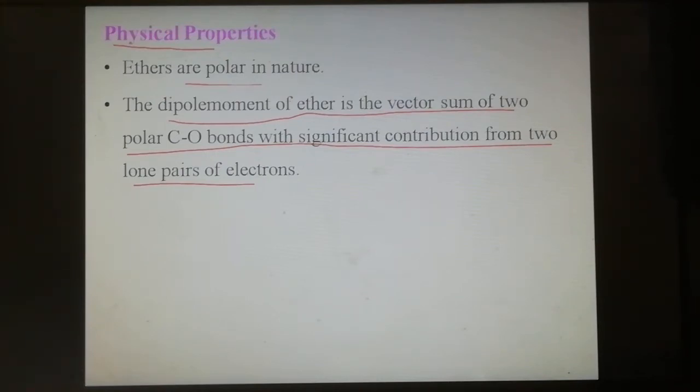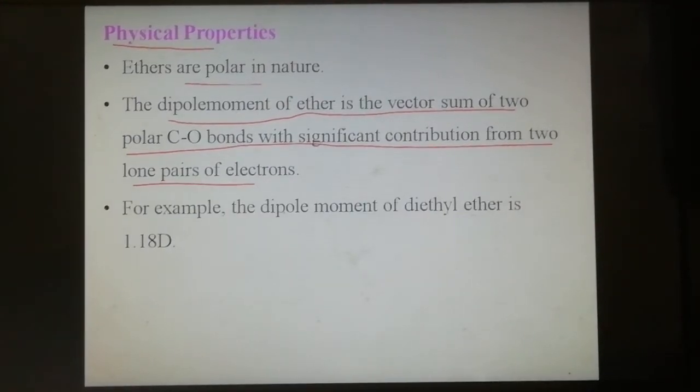For example, the dipole moment of diethyl ether is 1.18 D units. So the dipole moment of ether is the vector sum of two polar C-O bonds with a significant contribution from two lone pairs of electrons.